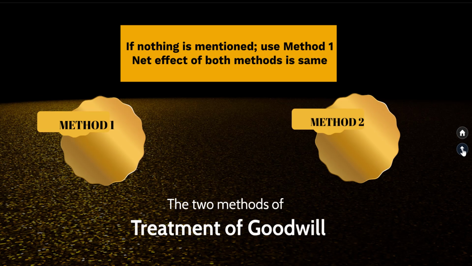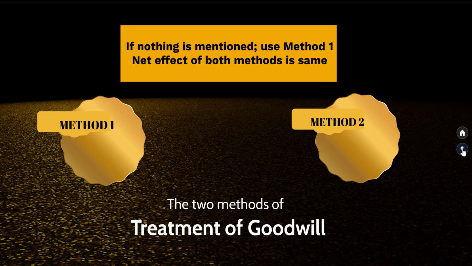So method 1 needs to be followed when we are going to adjust goodwill through partners' capital or current accounts, and method 2 is to be followed when we want to raise goodwill in the books and write it off. Remember that the net effect of both these methods is the same, and that if nothing is mentioned, we need to use method 1.